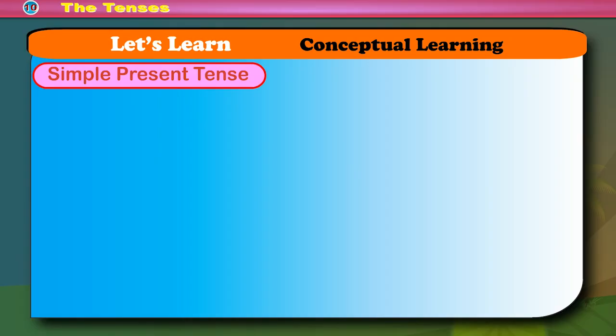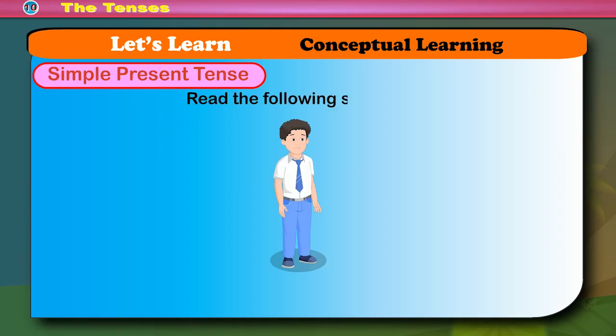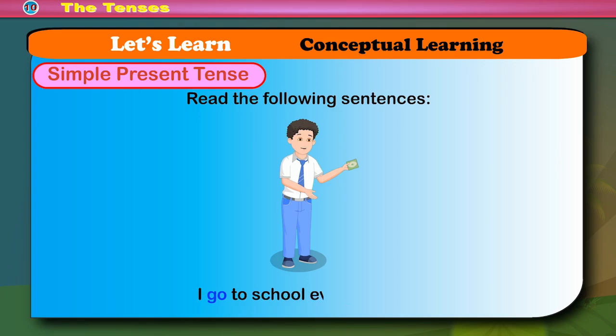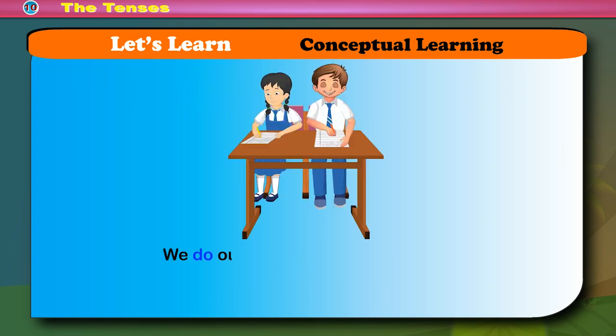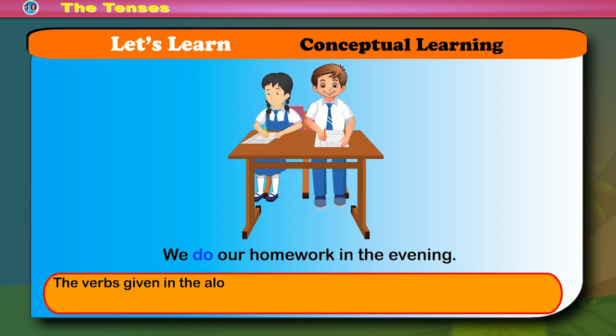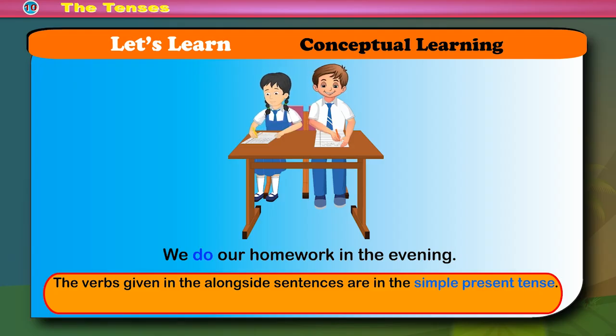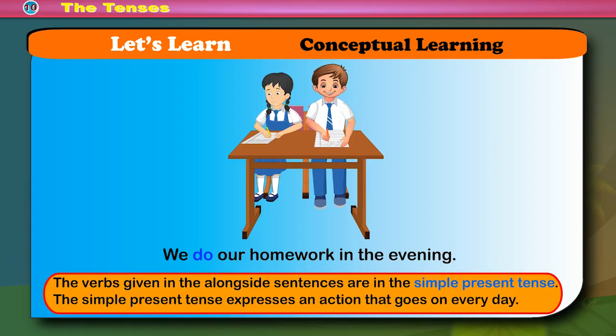Simple present tense. Read the following sentences. I go to school every day. We do our homework in the evening. The verbs given in the alongside sentences are in the simple present tense. The simple present tense expresses an action that goes on every day.